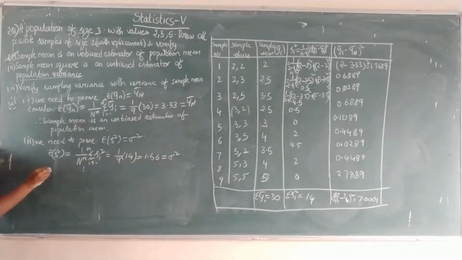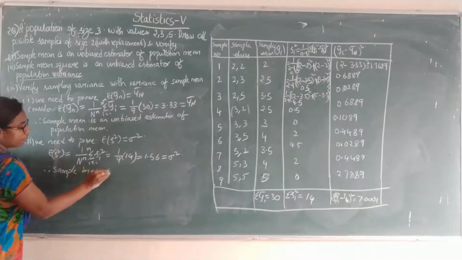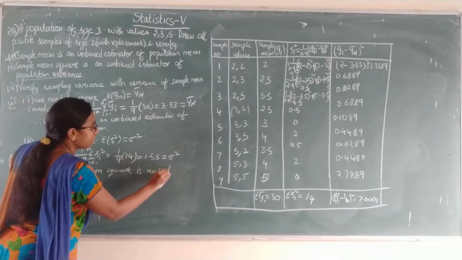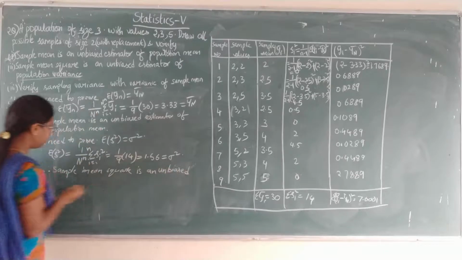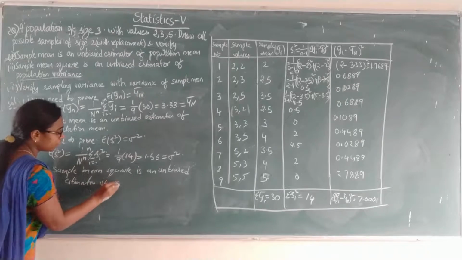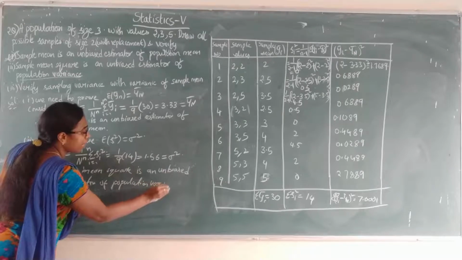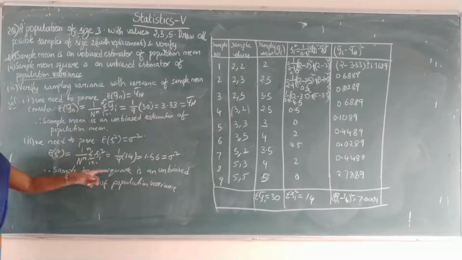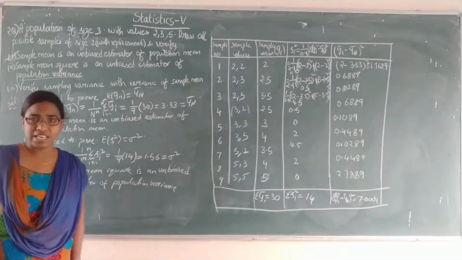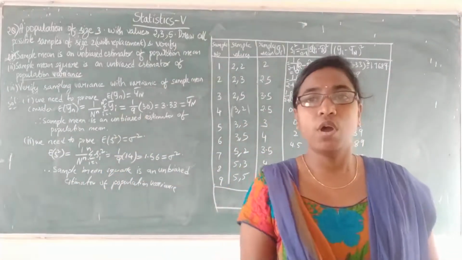So therefore sample mean square is an unbiased estimator of population variance. So in SRS WR, sample mean square is always an unbiased estimator of population variance. Whereas in SRS WOR, sample mean square is an unbiased estimator for population variance.